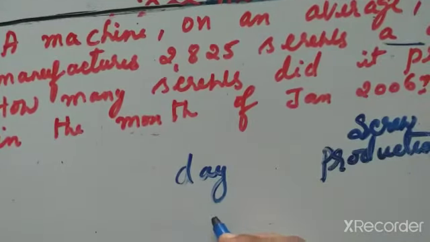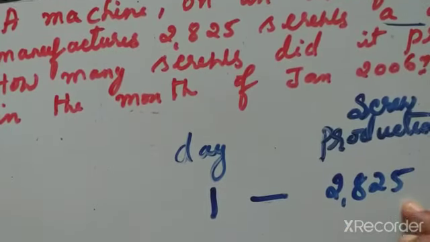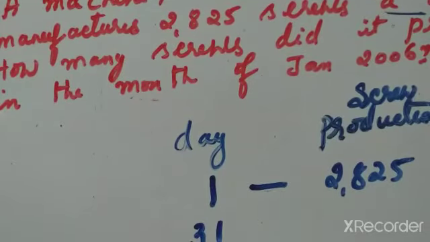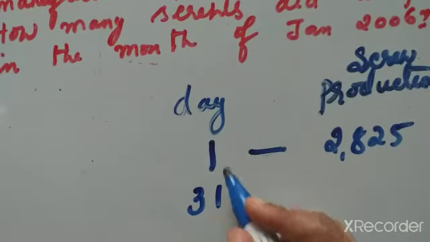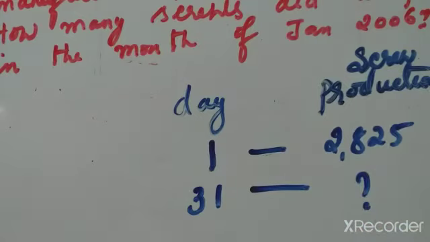A day means one day. One day a machine produces how many screws? 2,825. In the month of January, how many days do we have? 31 days. For 31 days, how many screws?